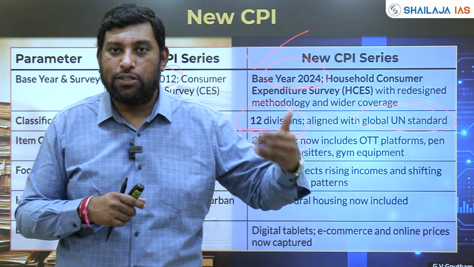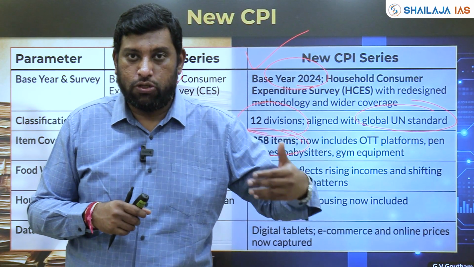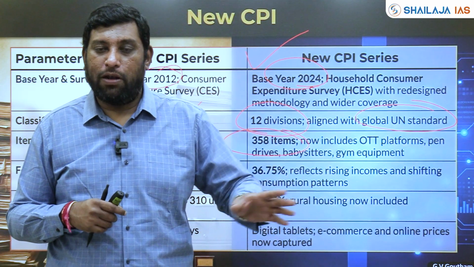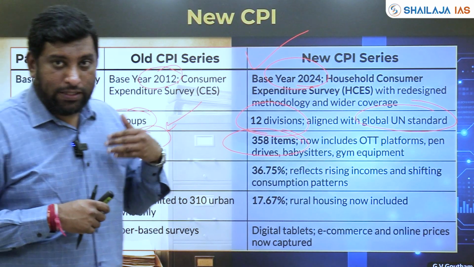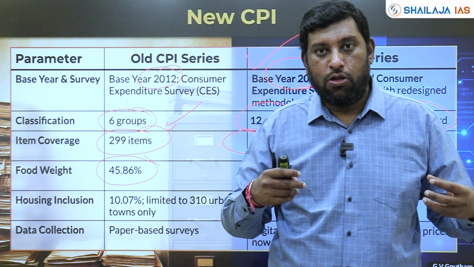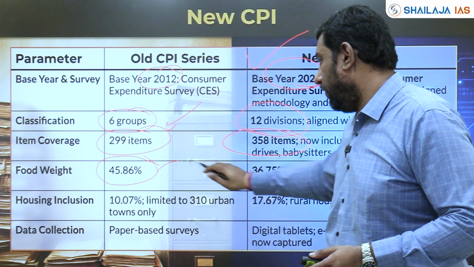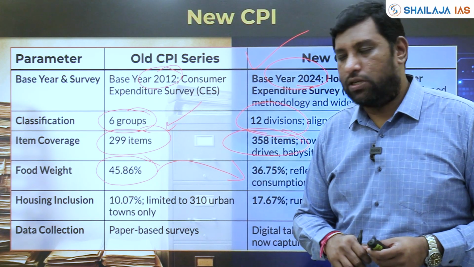The free food grains is nothing but a social transfer of these goods to a citizen, which they are not repaying back. There is no payment associated with it. This is just a transfer. And since it is happening, people are not actually spending from their pockets. So we need to reduce the weightage given to the food expenditure, and it has been reduced almost by 10 percentage points.